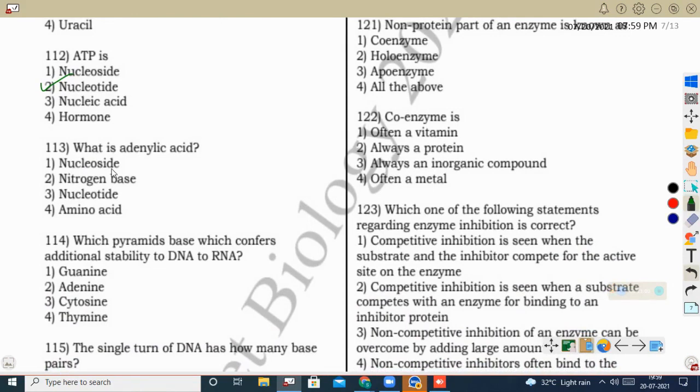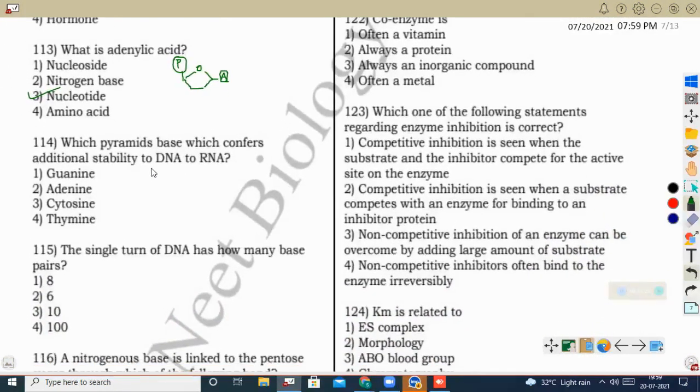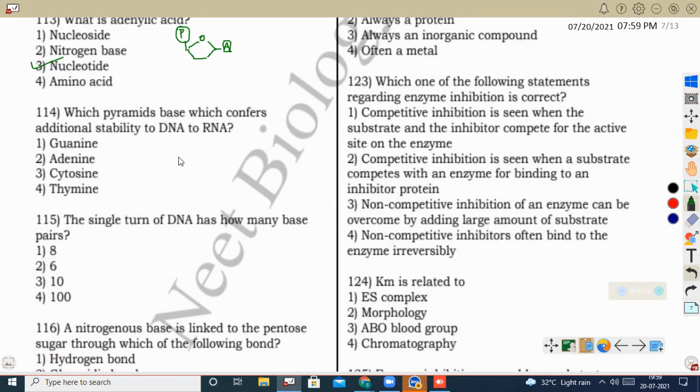Next question, what is adenylic acid? Adenylic acid is when a pentose sugar or ribose sugar is attached with adenine, and this nucleoside combines with a phosphoric acid, that is called adenylic acid. So here this whole structure we will call a nucleotide. Next question, which pyrimidine base confers additional stability to DNA compared to RNA?